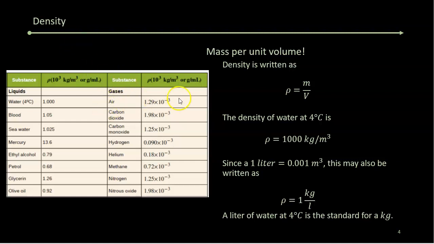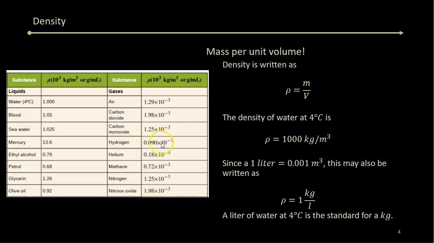And then others, air is 1.29 kilograms per cubic meter. So when you think of air as nothing, it's clearly not, and it holds up most aircraft. So air is thicker. The reason you have problems with carbon dioxide is it's denser than air on average. So if you have a lot of carbon dioxide, it's going to be going to the bottom. Carbon monoxide is going to be floating up. So it's going to be higher in the room, which is problematic as well.